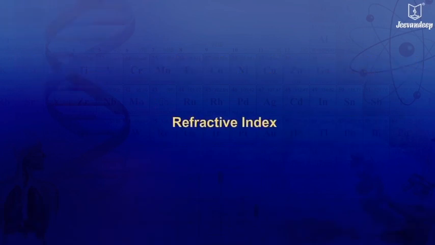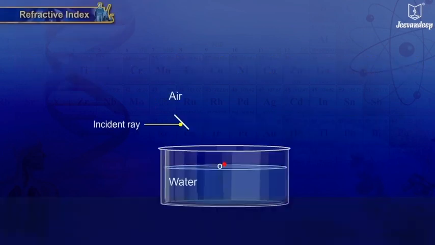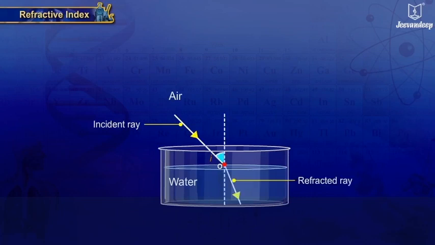Refractive index. If i is the angle of incidence and r is the angle of refraction, then sin i upon sin r equals a constant.